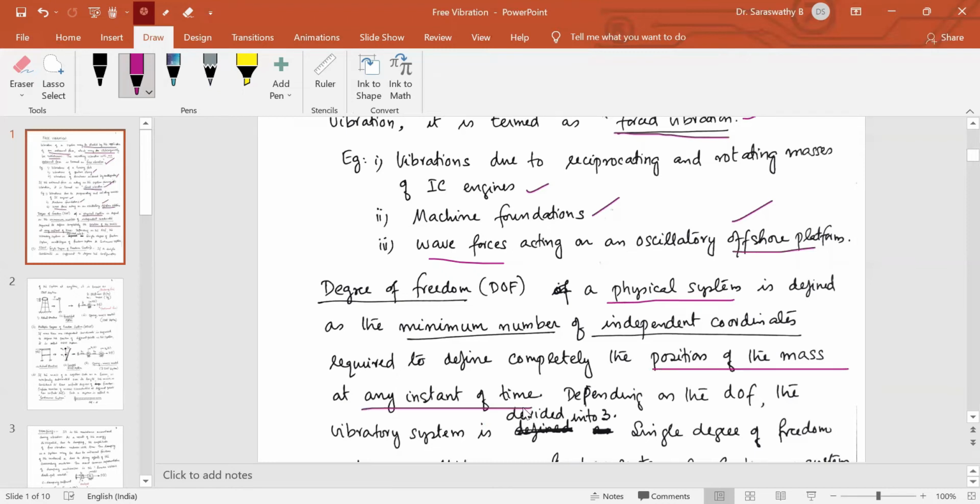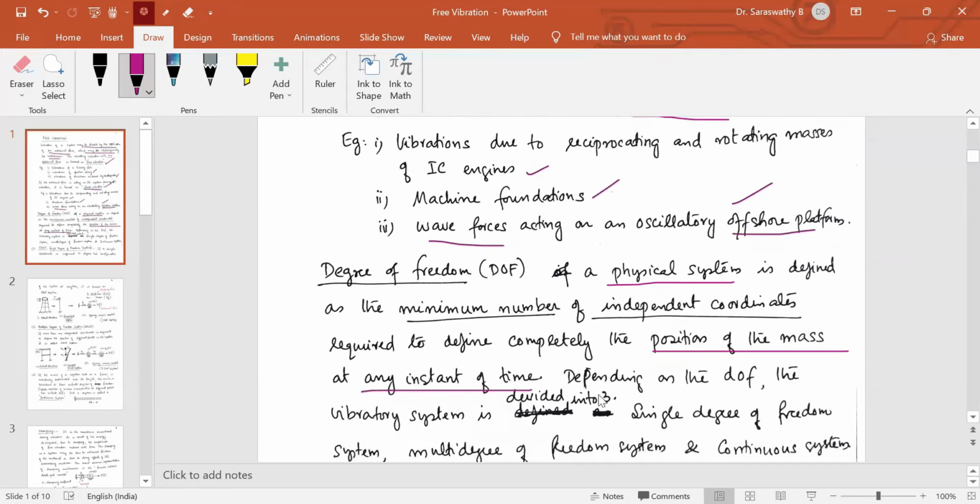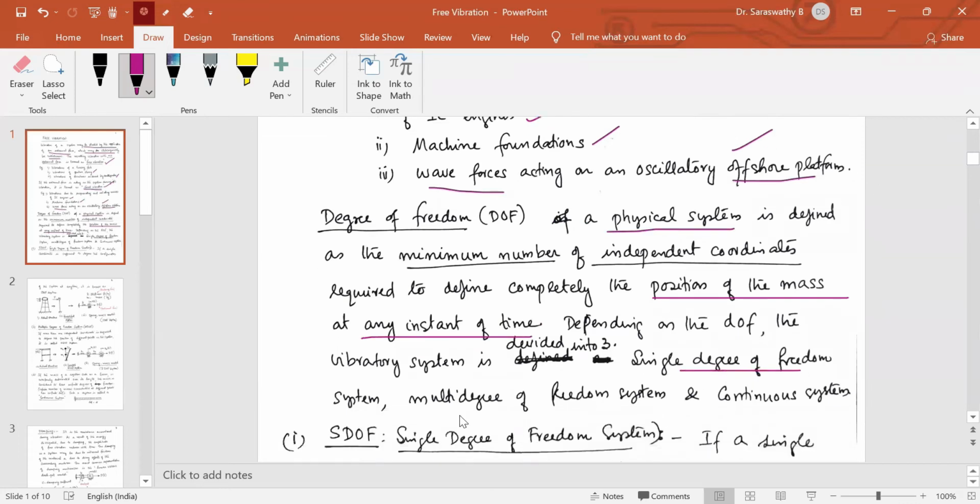So if we want to define the position of a vibrating system, suppose at t equal to 0, it is at one location. After t seconds, if you want to specify the position of the system, if we require only one coordinate, then it is called a single degree of freedom system. So depending upon the degree of freedom, the vibratory system is divided into three classes: a single degree of freedom system, multi-degree of freedom system, and continuous system. Let us see one by one.